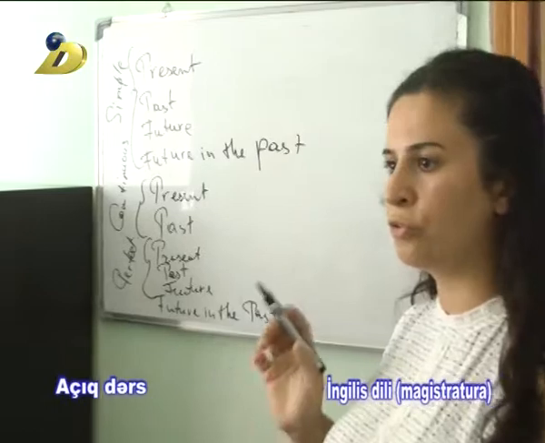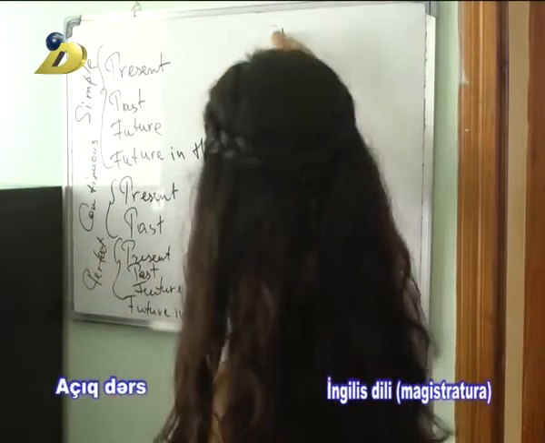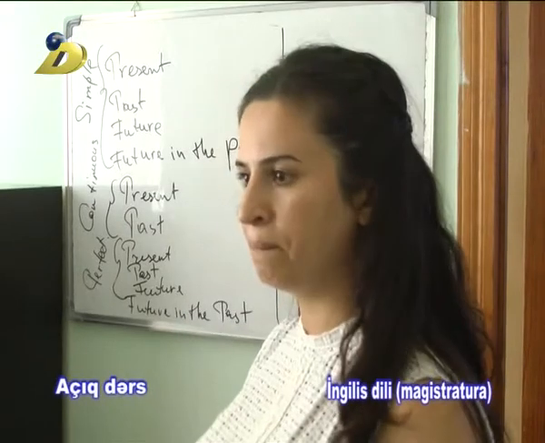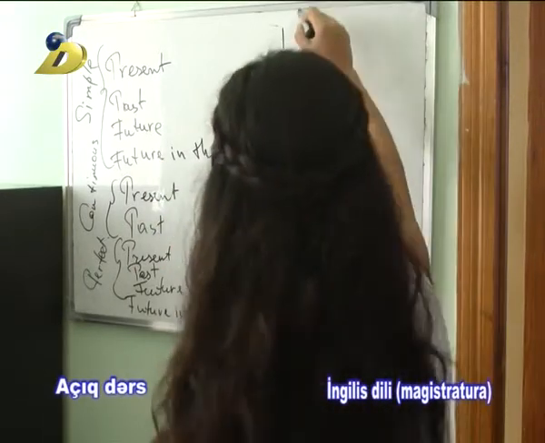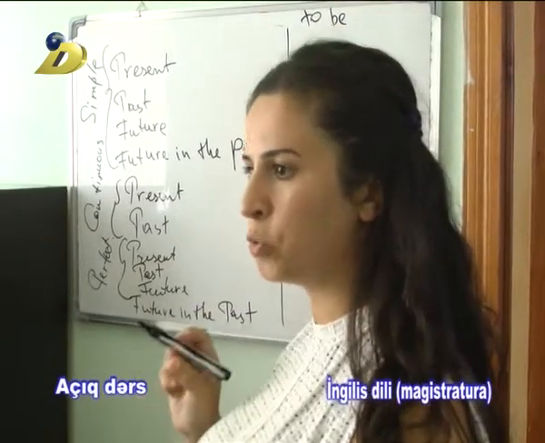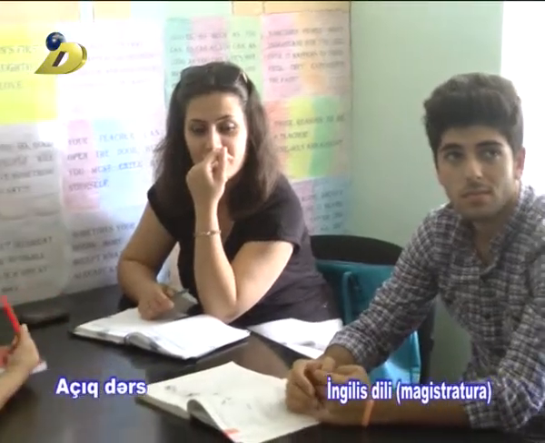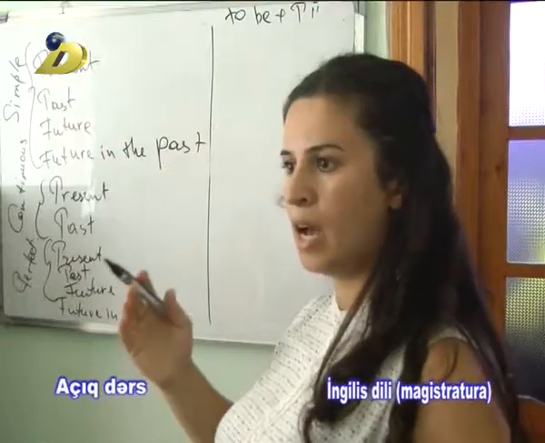If we want to form passive voice, first of all we have to know all the tenses of to be for these groups. Passive voice is formed by means of the auxiliary verb to be plus the past participle. For present simple, how can you say to be?